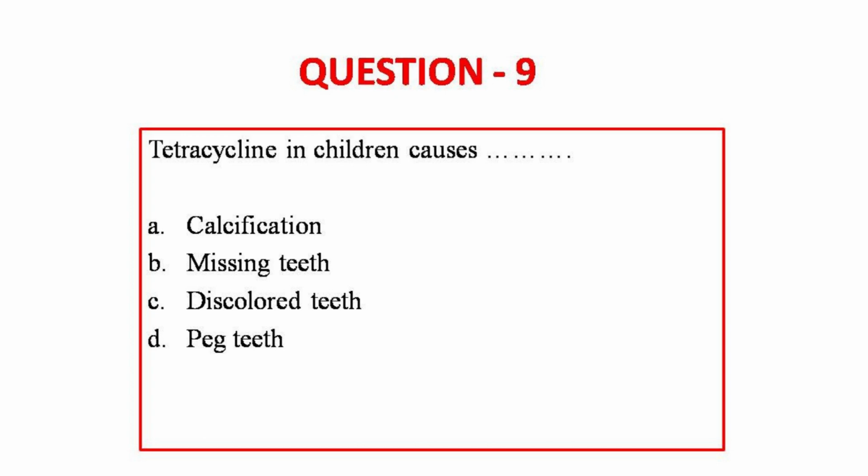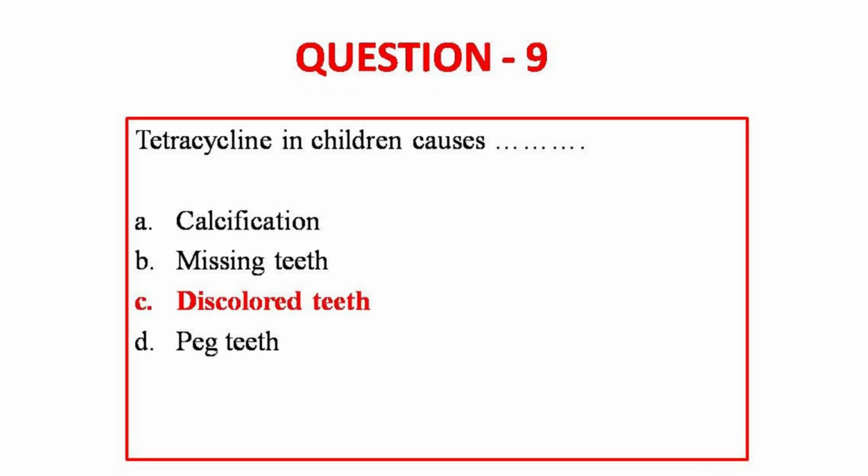Moving on to question number 9. Tetracycline in children causes calcification, missing teeth, discolored teeth, peg teeth. The answer to this question is option C, discolored teeth.